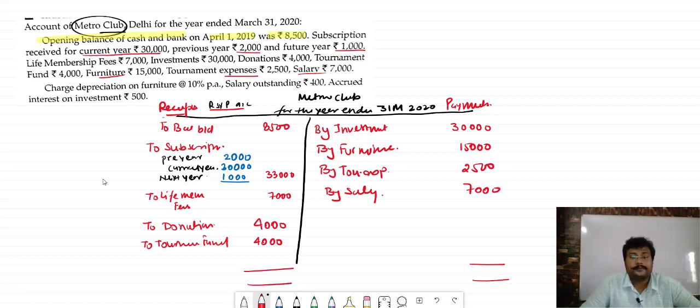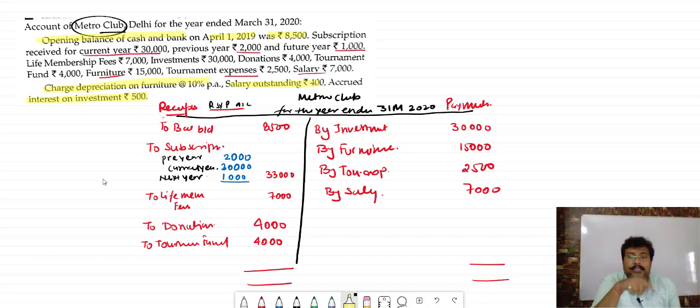But wait, sir, these transactions are there: charge depreciation on furniture 10%, salary outstanding 400, accrued interest on investment 500. They will not be recorded in the receipt and payment account. The reason behind that is that depreciation, salary outstanding and accrued interest are non-cash items. Cash is not coming in, cash is not going out. No receipt, no payment of outstanding. In future you will pay, and when you pay, you will record it in that year.